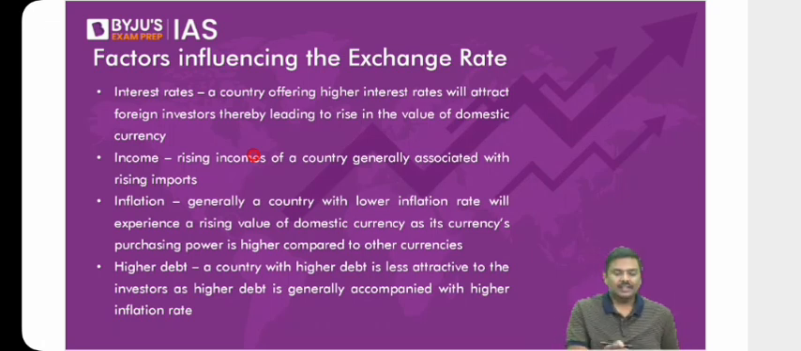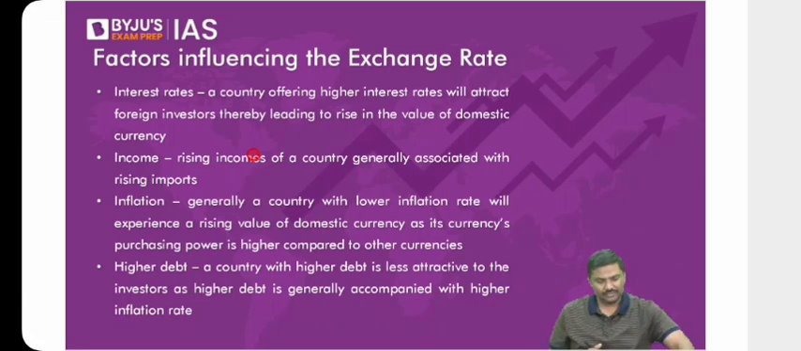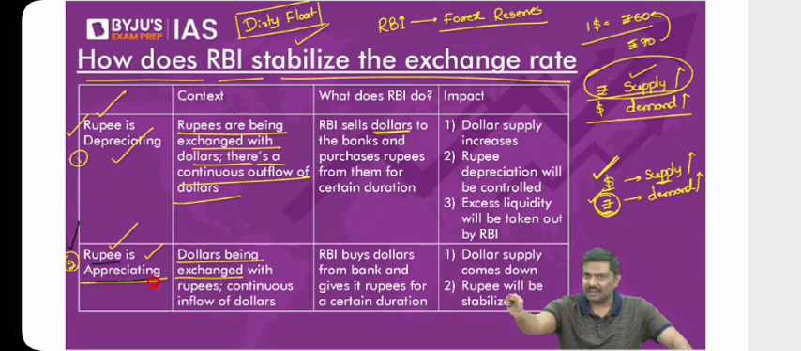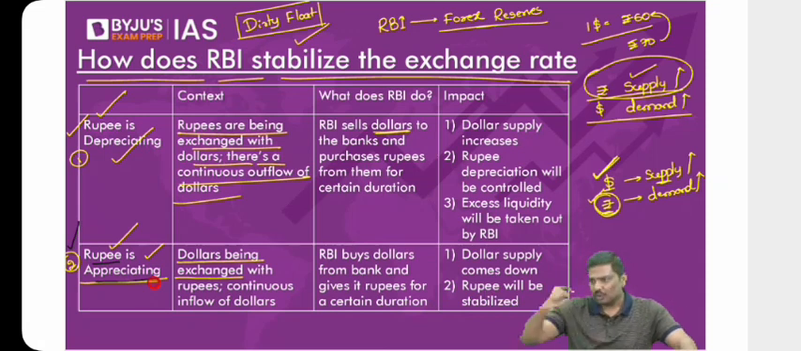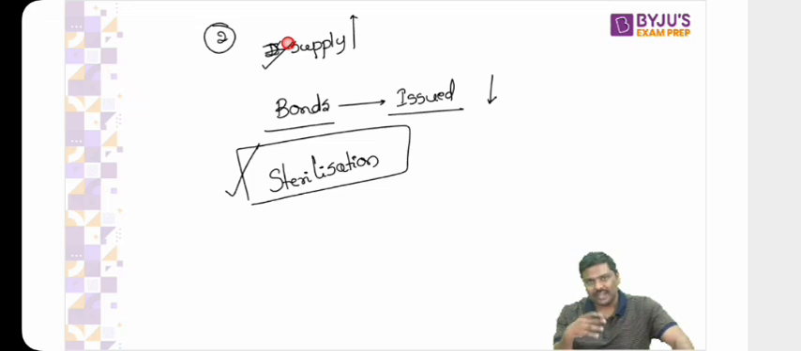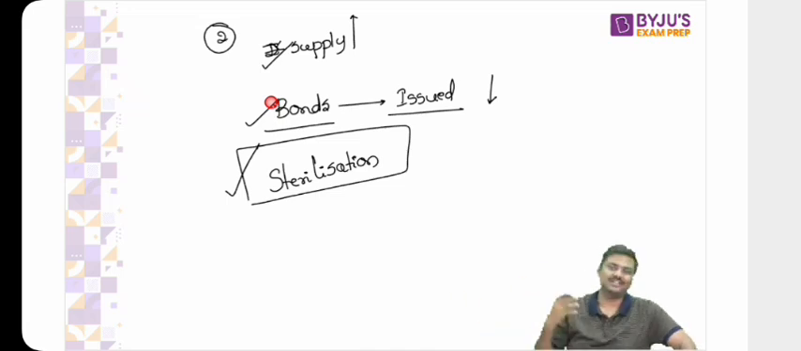Okay. Now, sterilization, again I'll repeat it. In the second situation, follow the discussion carefully. In the second scenario, what is happening? You tell me. The rupee is continuously appreciating because the dollars are coming into India. How does RBI stabilize the exchange rate? RBI will purchase the dollars and give rupees. Now, rupee supply in the market will increase. And higher supply of rupee in the market, can it cause inflation? Of course, yes. So what does RBI do? On the other hand, RBI will basically sell more bonds, not dollars. RBI will basically sell more bonds.